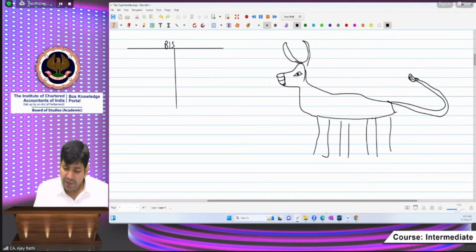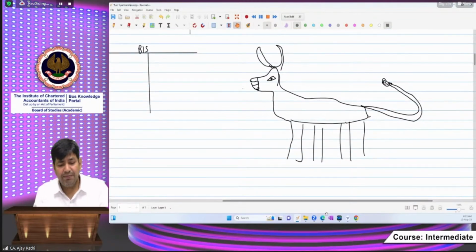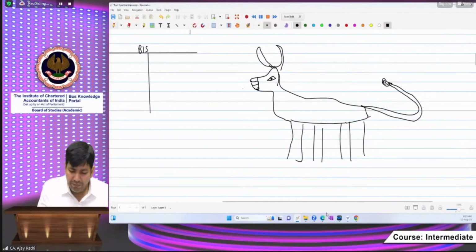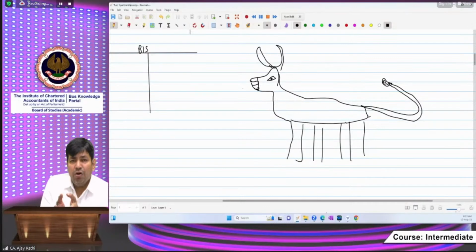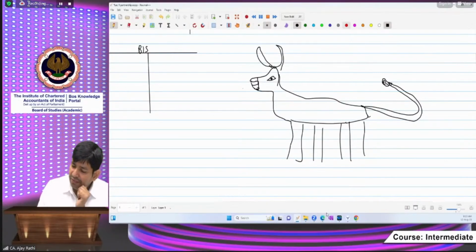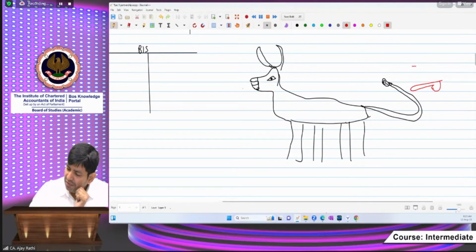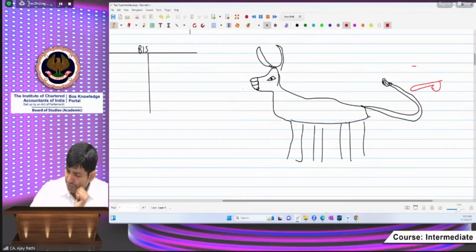Yes, beta. If there is a person who has tightly held this tail, this is the tail, in Hindi poonch.